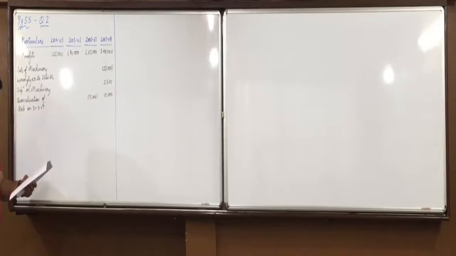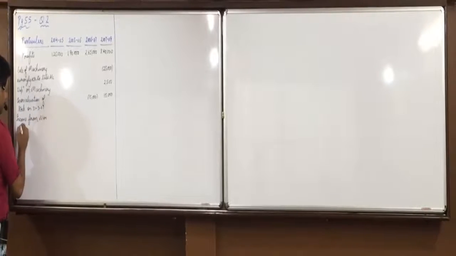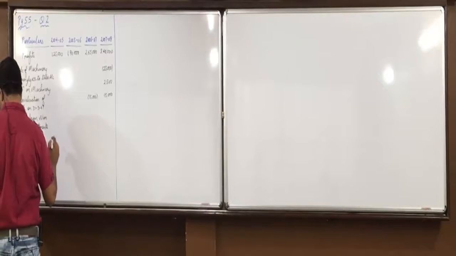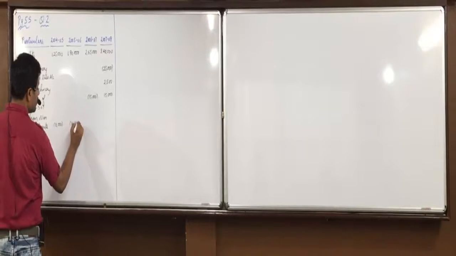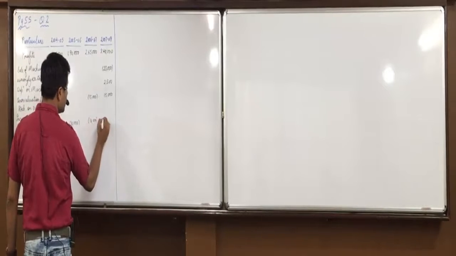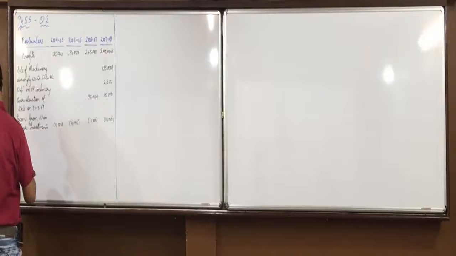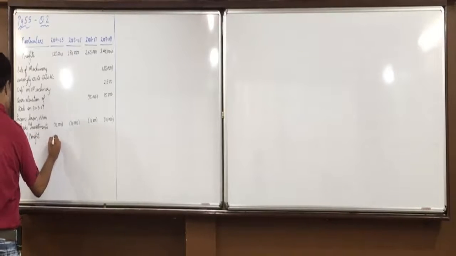Each year's profit includes an average of 10,000 income from non-trade investments. So income from non-trade investments, that we have to minus from each of the 4 years, 10,000. And profit of the year 4 to 5 includes capital profit of 15,000. So capital profit, again we have to minus in the year 2004 to 5, 15,000.